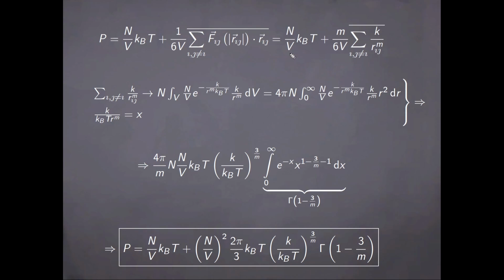And now in order to evaluate this, we once again convert the two sums to integrals. So notice that the sum over I is going to give the same result every time, as it doesn't matter which atom we pick. The system is completely homogeneous from this regard. So the sum over I simply factors the total number of atoms.